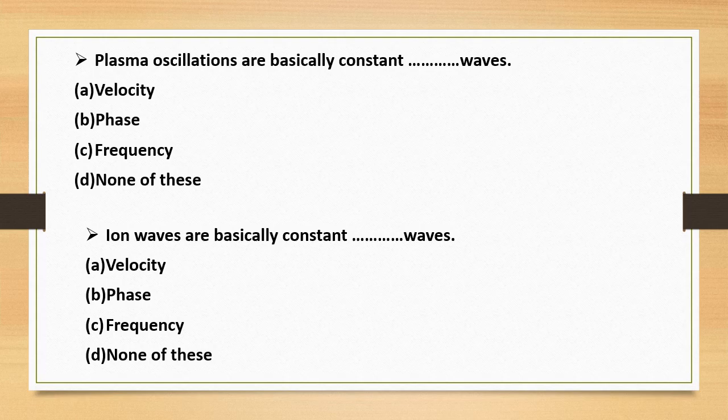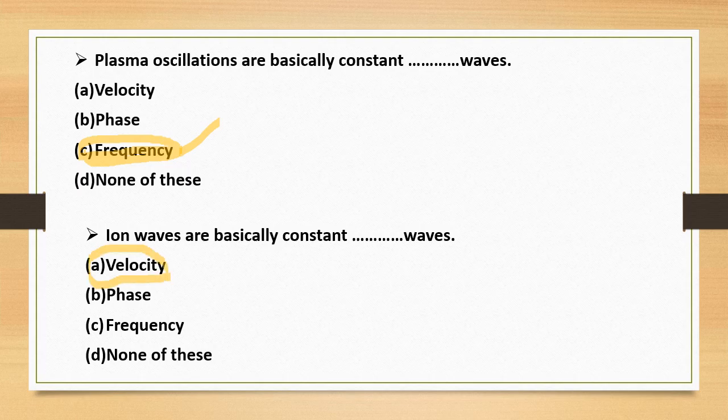Plasma oscillations are basically constant frequency waves. Ion waves are basically constant velocity waves.